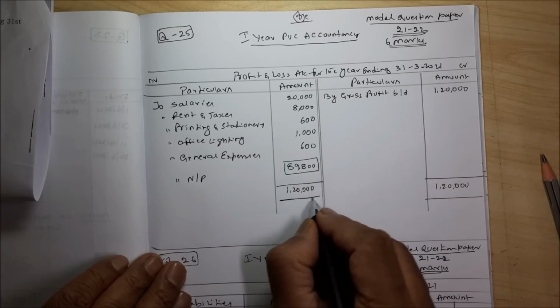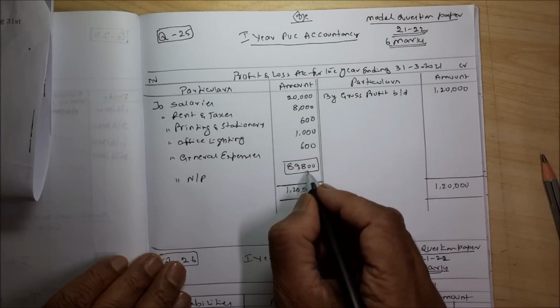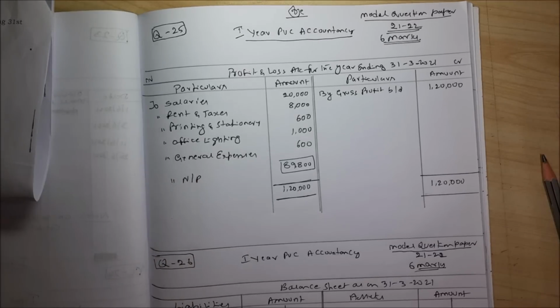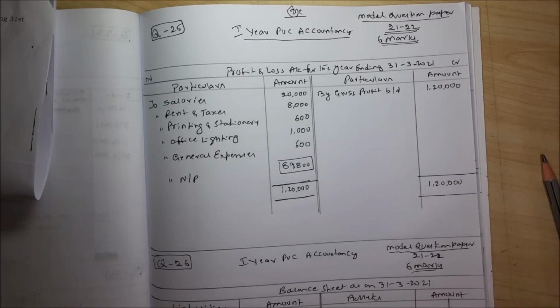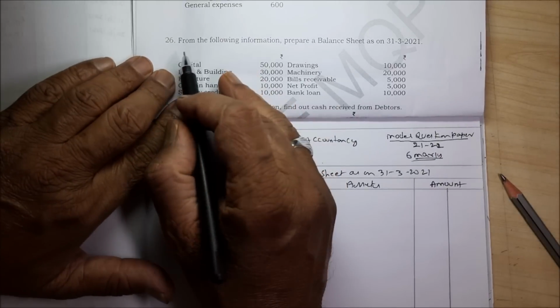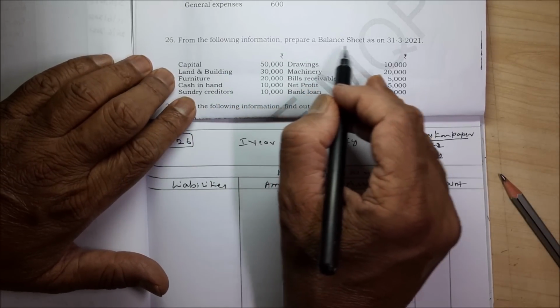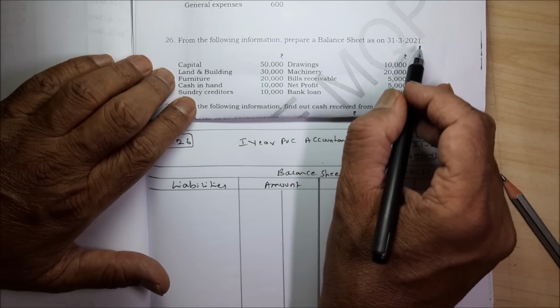So 1,20,000, 1,20,000, 89,800. Very simple. You will get 6 out of 6 if you do it in this fashion. Now problem number 26. From the following information, prepare balance sheet as on 31/3/2021.